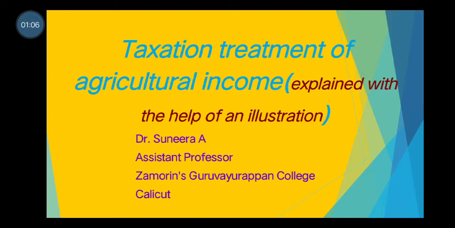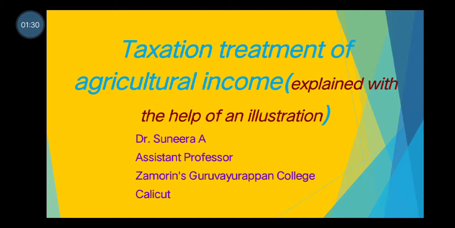However, the agricultural income is a factor in determining the tax on non-agricultural income in certain cases, in certain classes of assessees. So when that agricultural income is a factor in deciding the tax on non-agricultural income, that is discussed today.